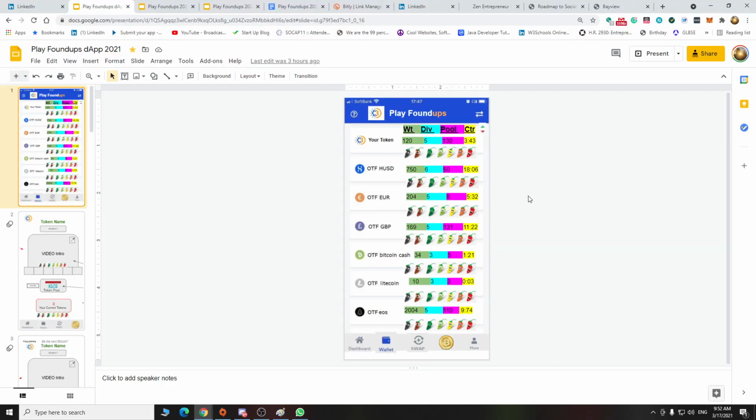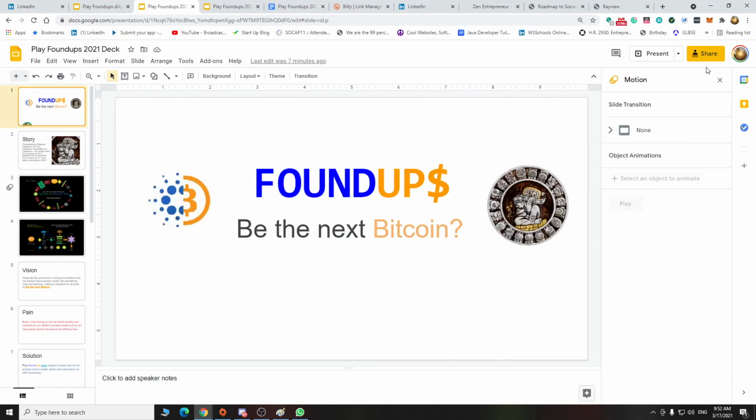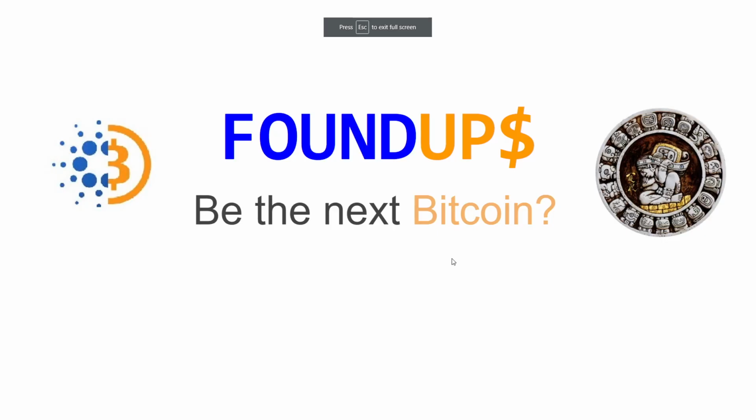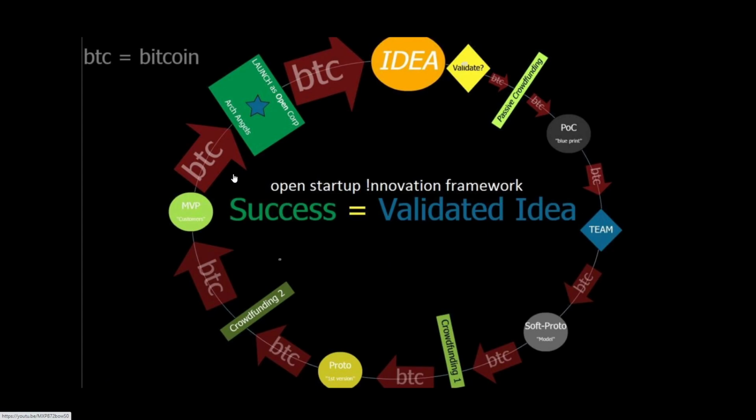I'm UnDaoDu. Here is the PowerPoint presentation. If you haven't seen it, I'm just going to click through it really quick. Its foundation is Bitcoin, blockchain, and AI. Those are the three things. Here's an early diagram from 2010-11 that I produced. It was a Slide Rocket, a dynamic thing that explained and shared basically what the blockchain is.